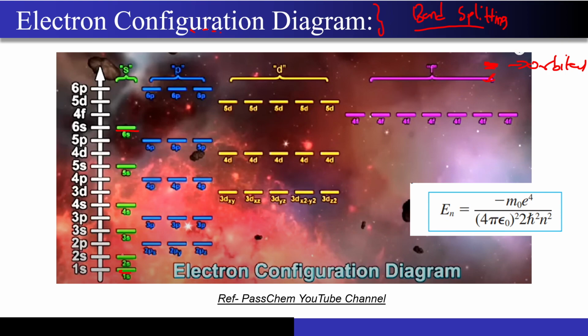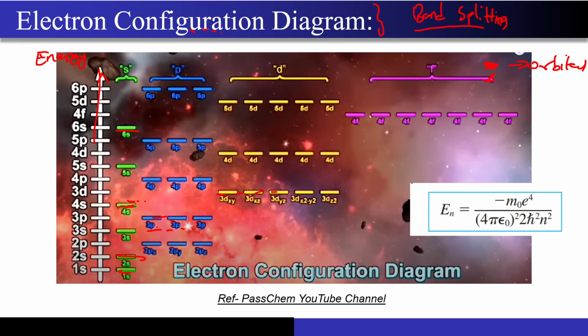So you can see 1s is here, 2s is here. If you go higher, it is an increasing order of energy, right? So this 6p orbital will have a higher energy compared to this 2s orbital. Within this, if you compare 3s and 3p, this 3p is at the higher energy level. But if you look over here at the 4s, the 3d is actually having a higher energy compared to the 4s.